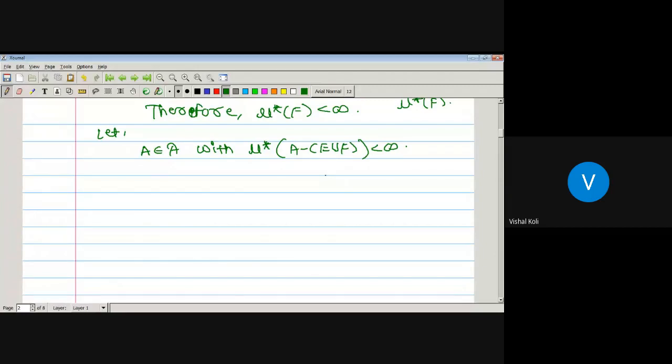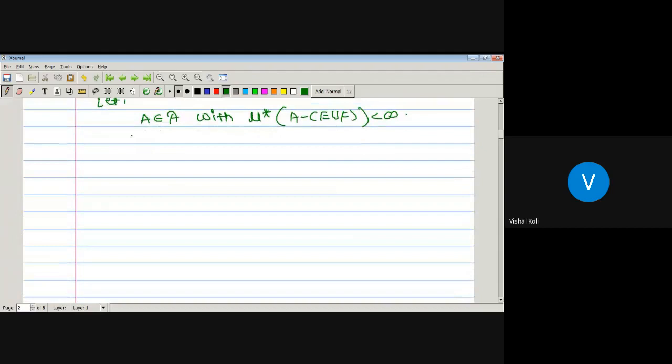Okay, so we have taken one capital A which is a member of algebra curly A. It means it is a mu star measurable set and outer measure of A minus E union F will be finite. Now let us consider A minus E union F, which is nothing but A intersection complement of E union F, which is nothing but A intersection E union F complement.